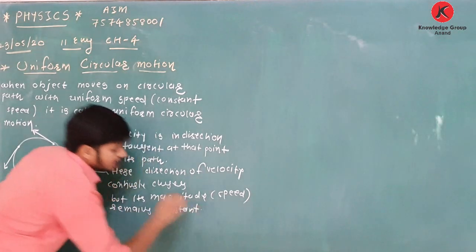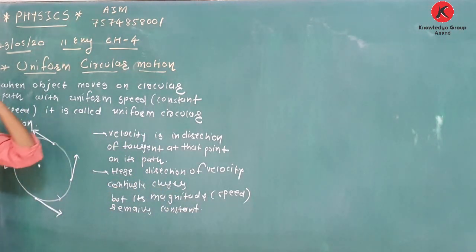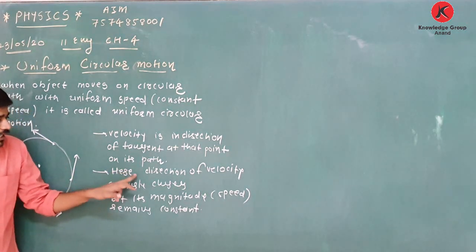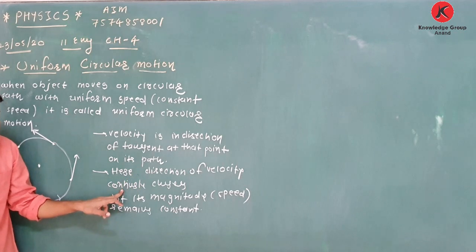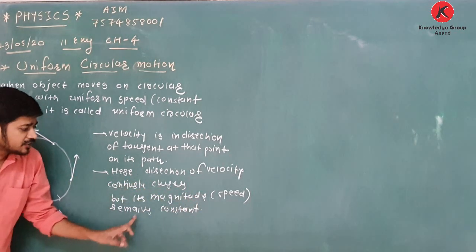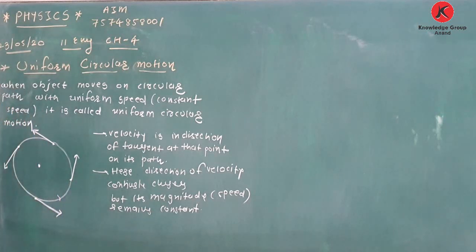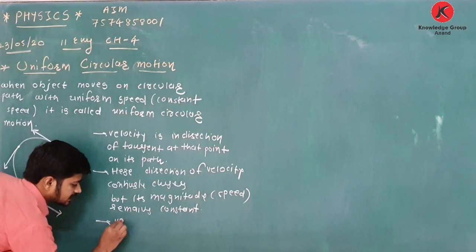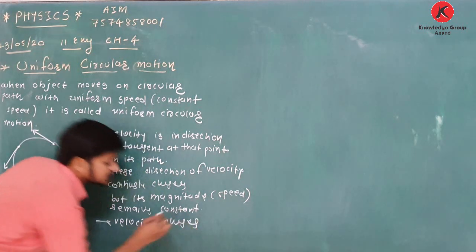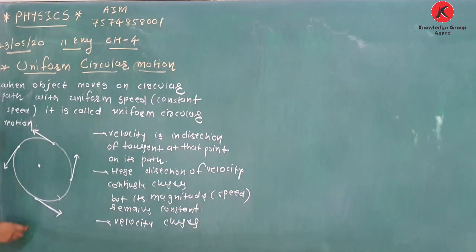Clear about this? Velocity is a vector quantity. The direction of velocity continuously changes, but its magnitude, which is called speed, remains constant. Here the direction changes, the magnitude remains the same.